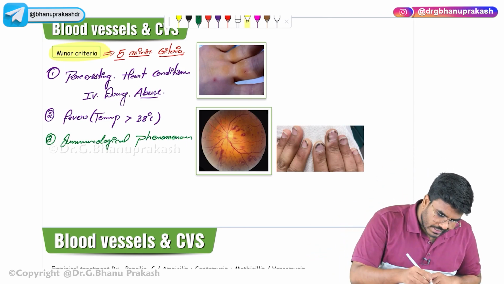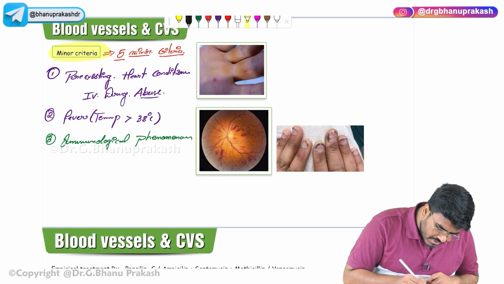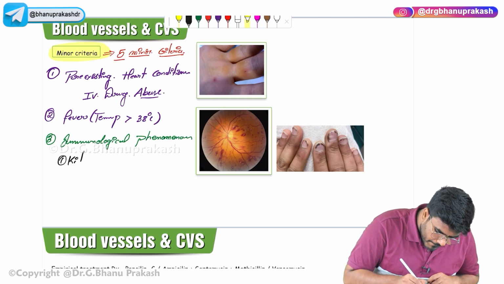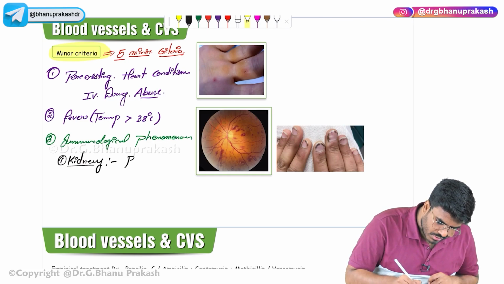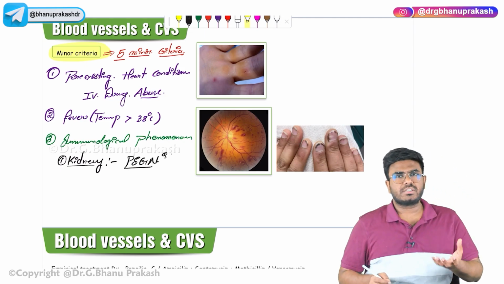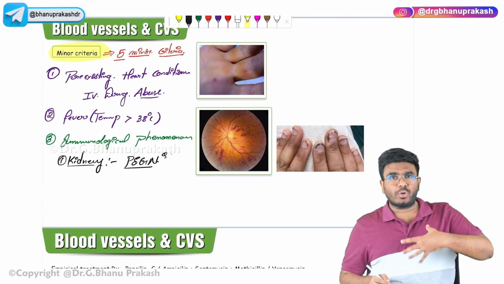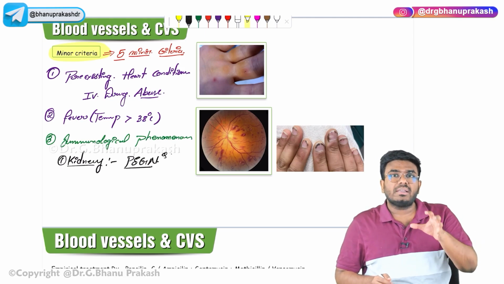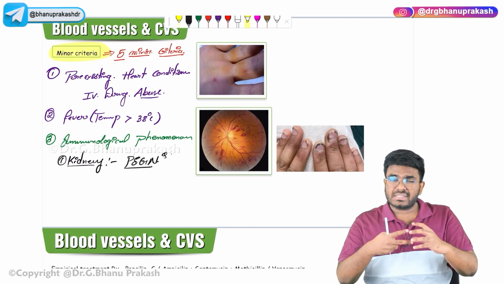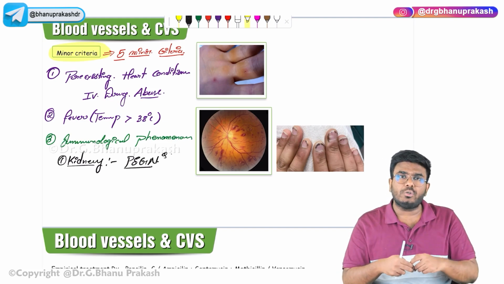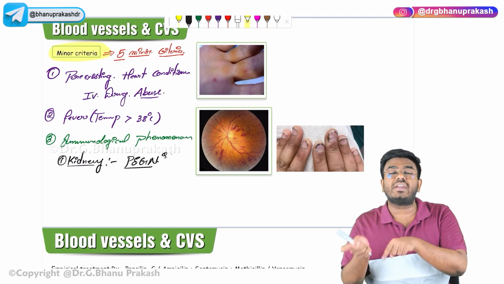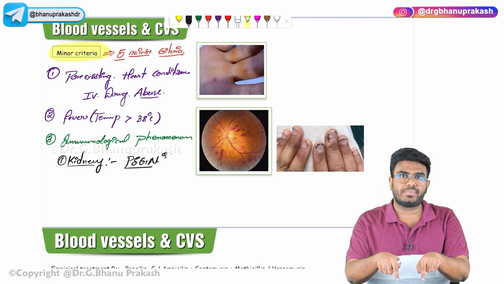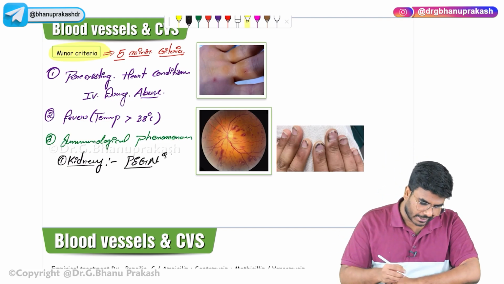For example, if these immune complexes are deposited in the kidney, the patient is going to get post-streptococcal glomerulonephritis. Streptococcal endocarditis is happening, and because of the immunological phenomena, the antigen antibody complexes are deposited in the kidney, leading to post-streptococcal glomerulonephritis. Now the inflammation has started in the kidneys.